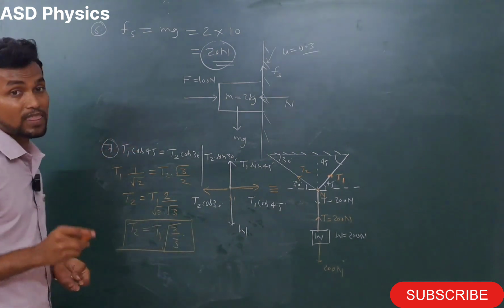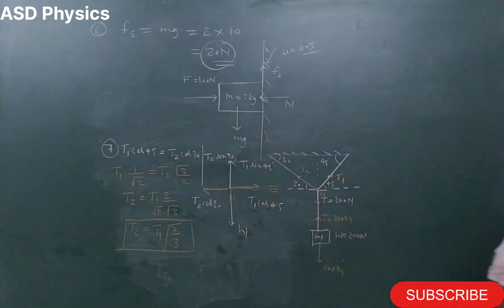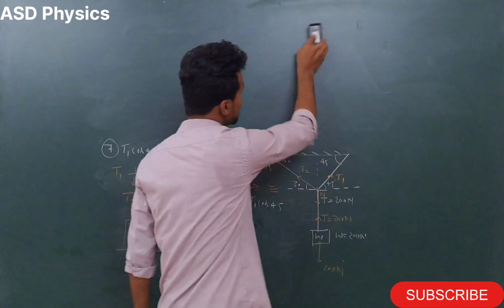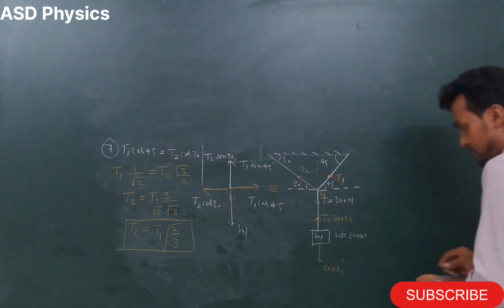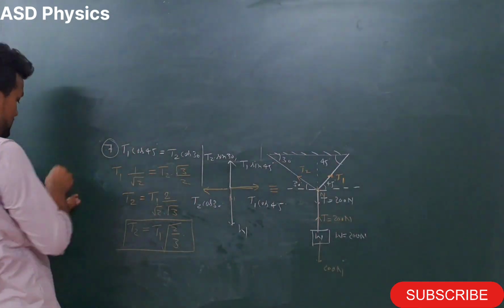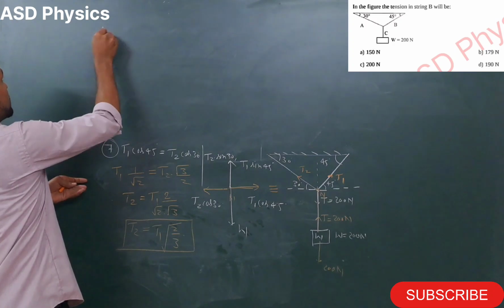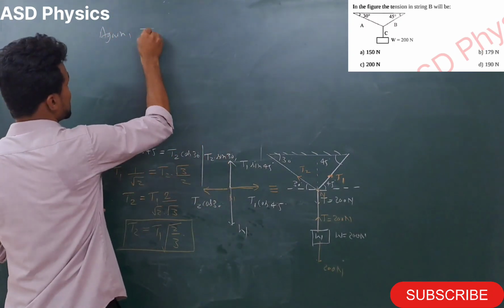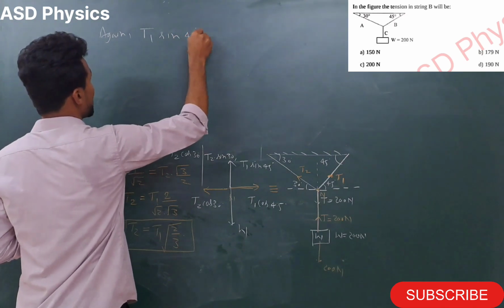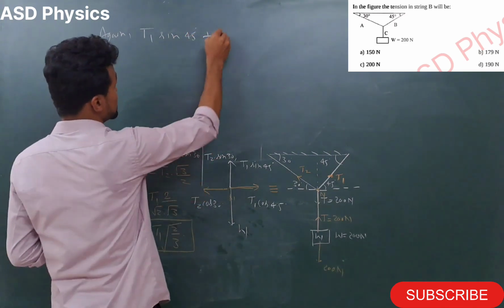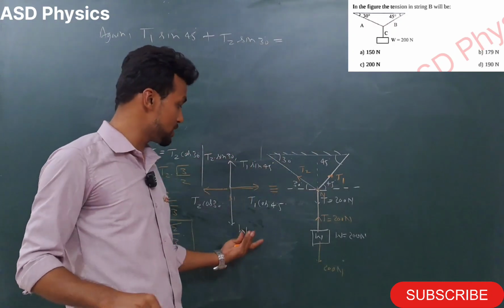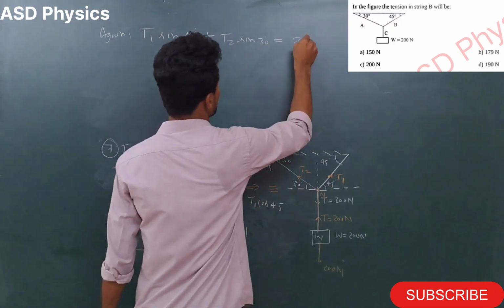Okay, now after that we have to balance the forces. We have balanced in which direction? We have balanced in a horizontal direction. Now we will balance in which direction? We will balance in a vertical direction here again. So see here my dear students, again. Now see here the vertical direction. So what will come here? It will come here T1 sin 45 plus T2 sin 30 is equal to weight. Weight how much given? Weight is 200 Newton here.